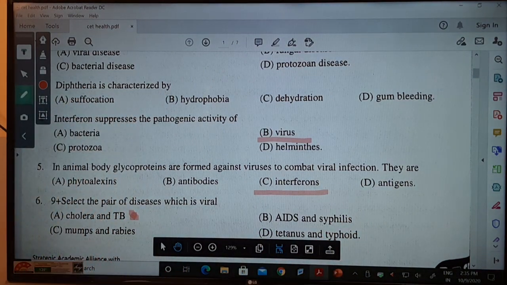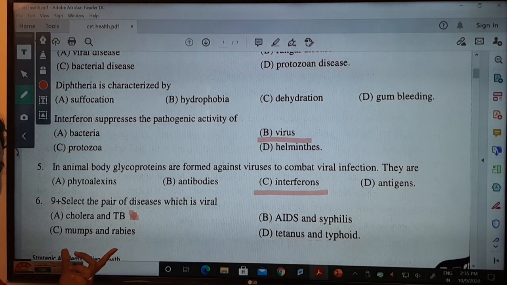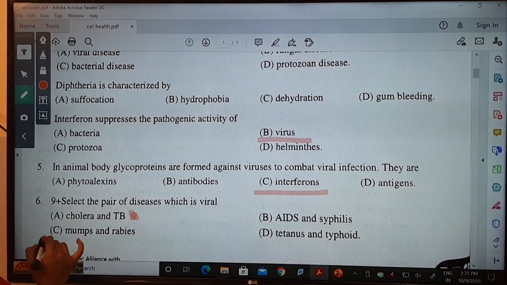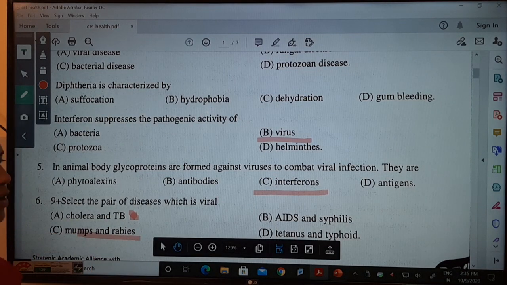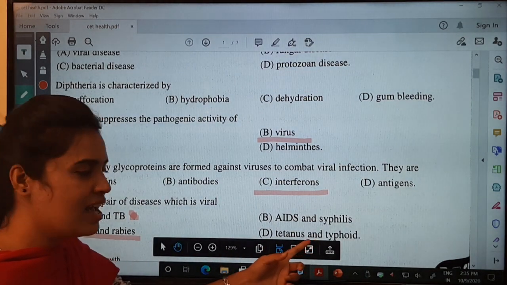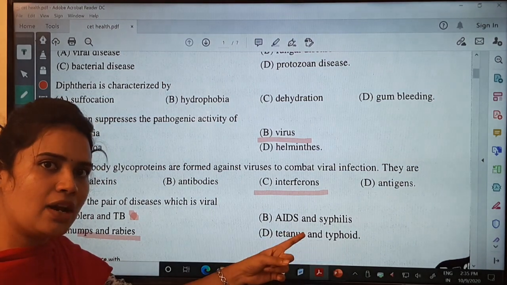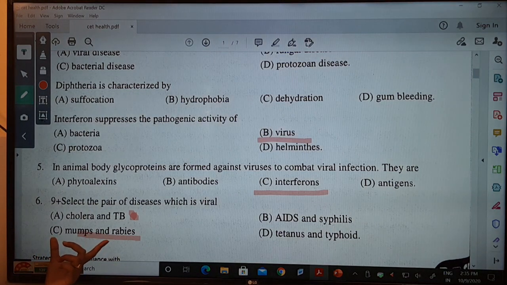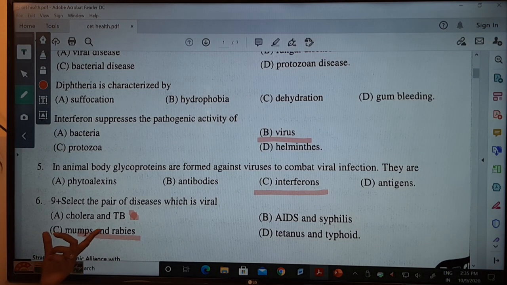Next, mumps and rabies. Obviously mumps is also caused by a virus and rabies is also caused by a virus. So the answer is C here. Now comes tetanus and typhoid. Both come under bacterial disease, so it is wrong. So the answer will be mumps and rabies, which are caused by viruses.